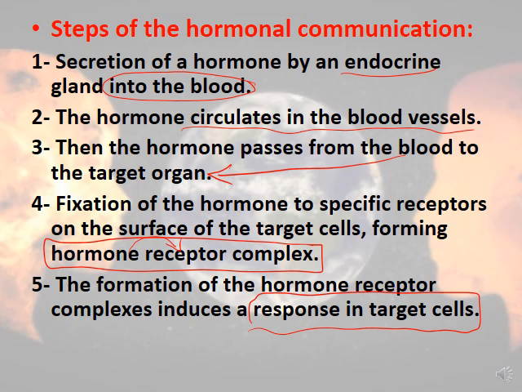So let's repeat this. First, we have secretion of a hormone by endocrine glands directly into the blood. Then the hormone will circulate in the blood vessels. Then the hormone will pass from the blood to the target organ. When it fixes to the receptors on the target organ, it will form the hormone receptor complex. So the binding of the hormone to its receptor on the target organ is called the hormone receptor complex. The formation of this complex will induce a response in the target cell.